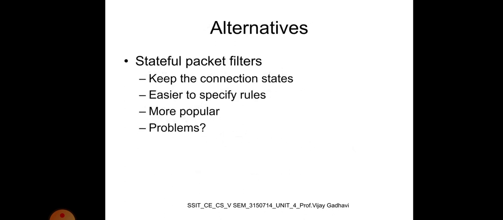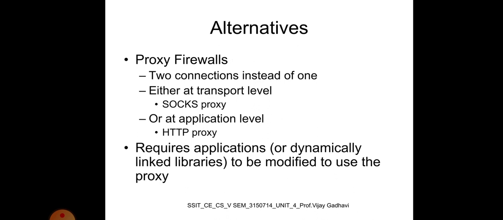Alternatives: stateful packet filters keep the connection state, easier to specify rules, more popular. Problems are state explosion, state for UDP and ICMP. Alternative is to use the proxy firewall, two connections instead of one, either at network transport layer, SOCKS proxy, or application level HTTP proxies.